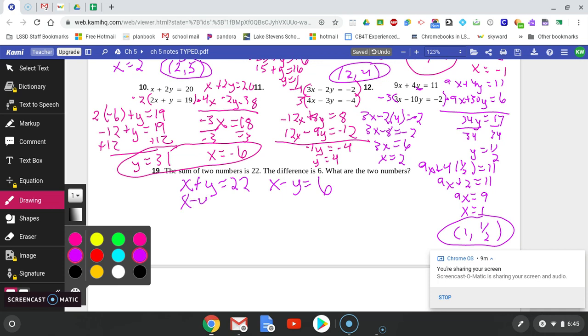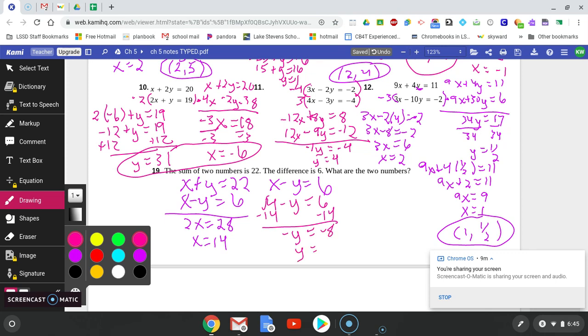If I write them one below the other, my y's actually cancel out. So I get 2x is equal to 28. When I divide by 2, I get x is equal to 14. If I plug that back into one of my equations, I have 14 minus y is equal to 6. If I subtract my 14 over, I get negative y is equal to negative 8, which when I divide by negative 1 means y is equal to positive 8. So what are my two numbers? My two numbers are 14 and 8.